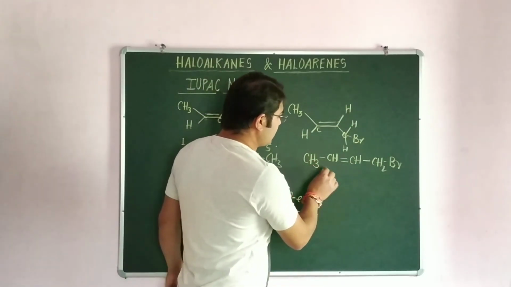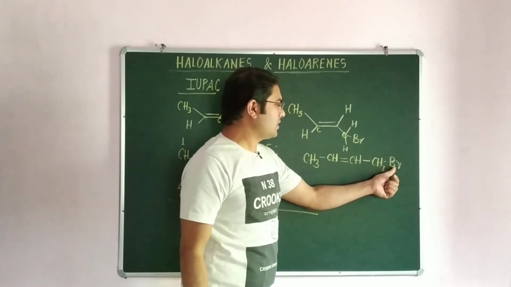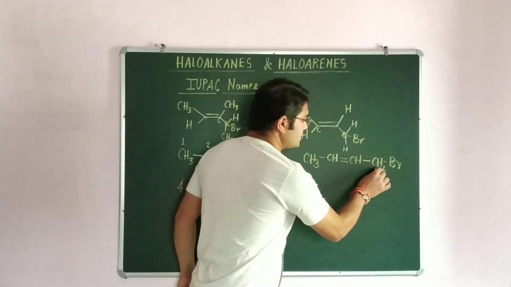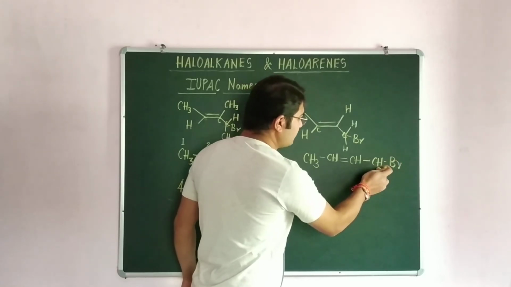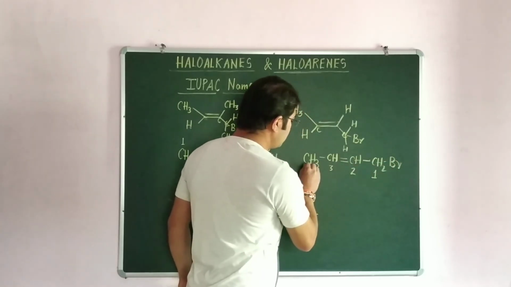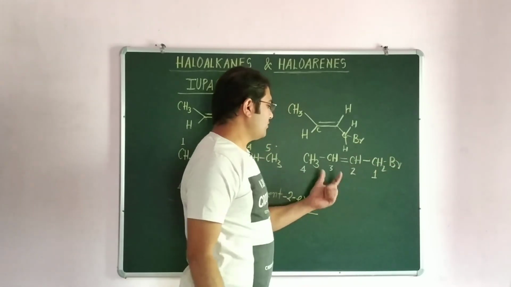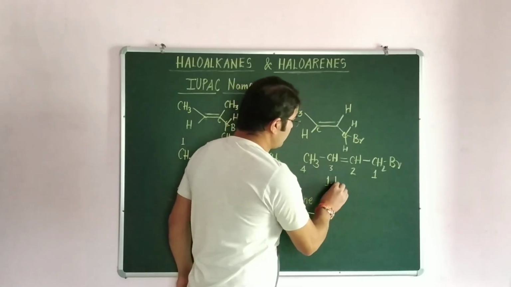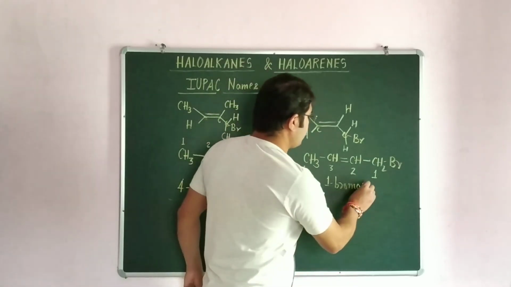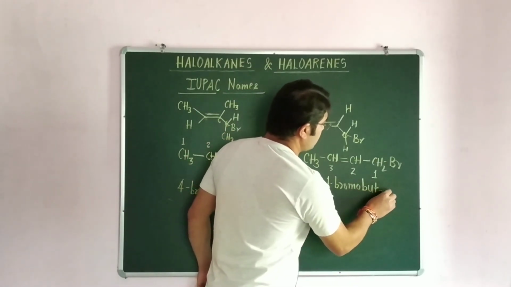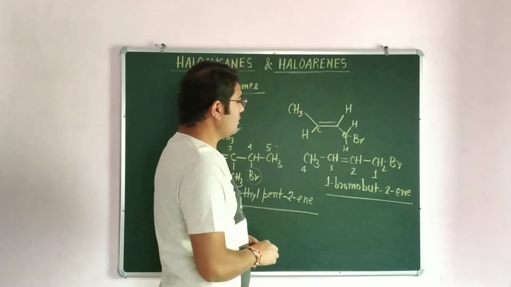If we write the name of this compound, here the double bond and halogen both are present, but this time halogen gets the preference because the halogen is present on the very first position. So we'll start numbering from the right hand side, 1, 2, 3, 4. If halogen gets preference, then the name of this compound is 1-bromo, but-2-ene. So this is the IUPAC name of this compound.